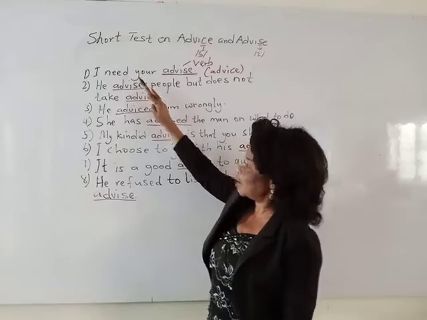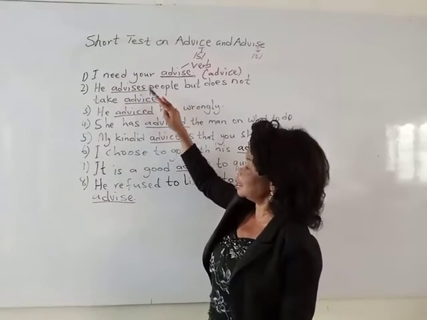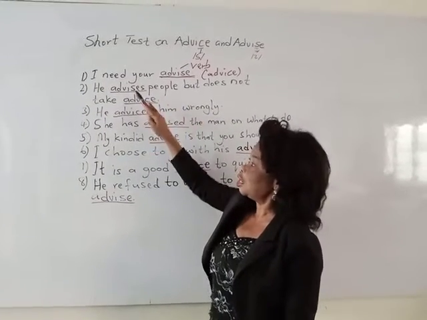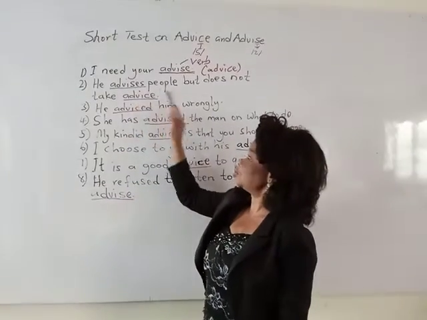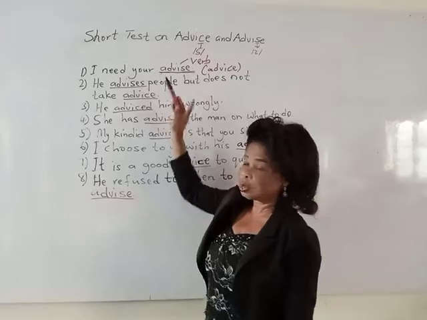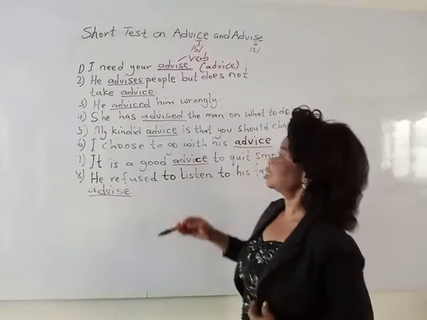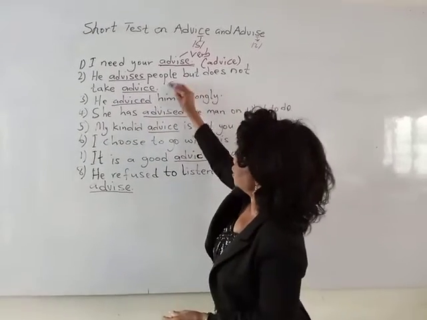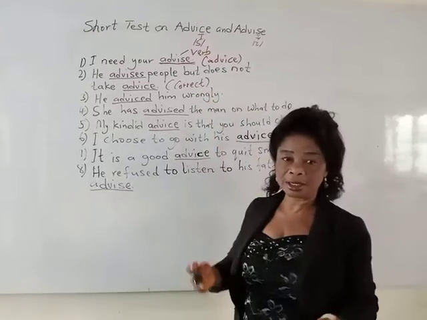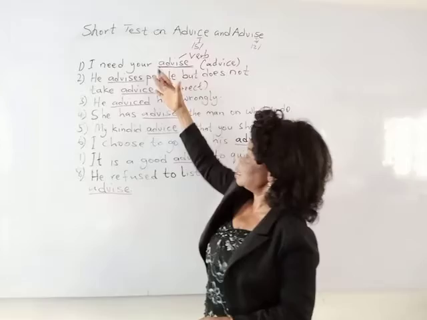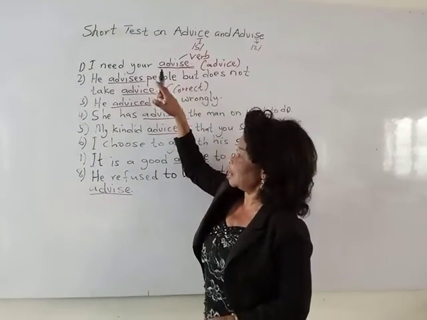The reason advises has es is because it obeys the rule of concord. We cannot say he advised people. No, he advises people because he is singular. So the two words are correctly used: advises and advice, verb and noun.